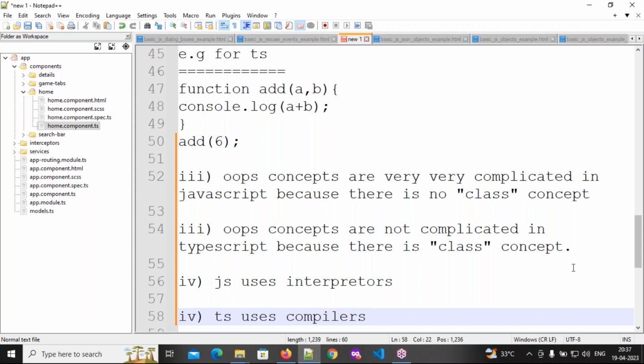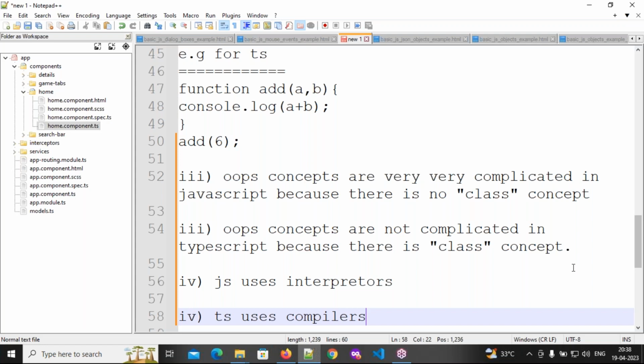For example, if you write 20 lines of code using JavaScript and execute it in the browser, then if everything is okay, you will get proper output. But if there is any error, for example, line number 4 has a problem, 8 has a problem, 12 has a problem, 16 has a problem, and you don't know that, you have executed it in the browser. How many errors will you get?